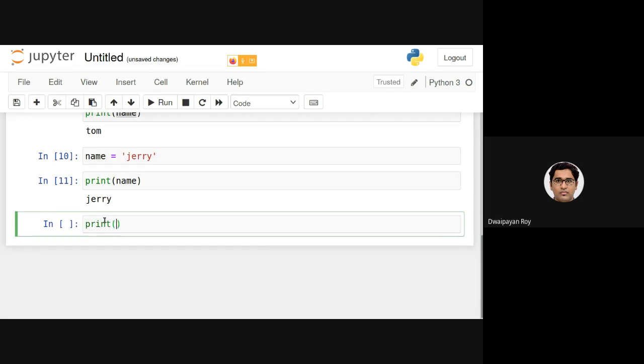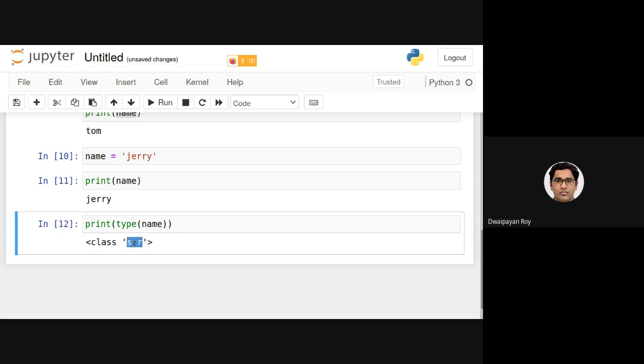To check what type of value name is storing, we just need to provide it, and you can see in this output that name is of type str. This type function is defined in Python 3.6, and actually in Python 2 as well. Given the variable name, it can say what type of value it is storing.